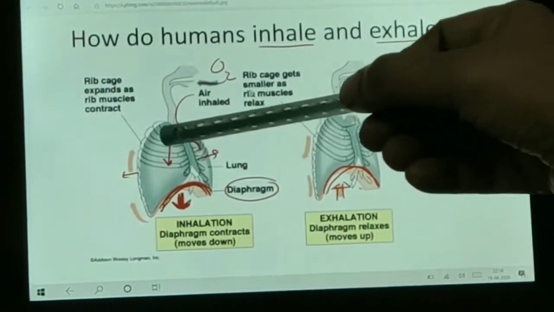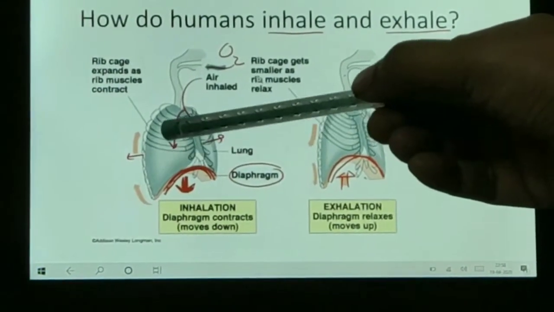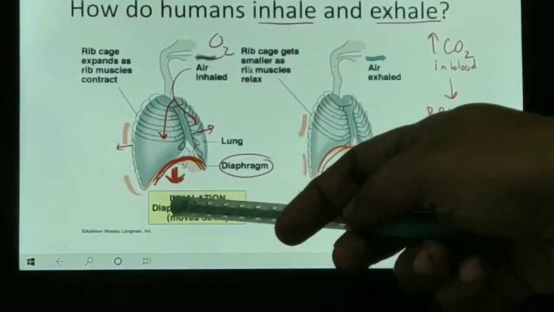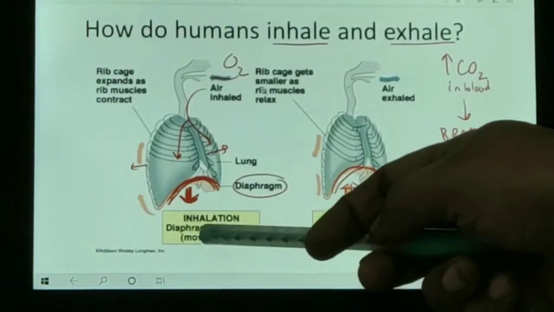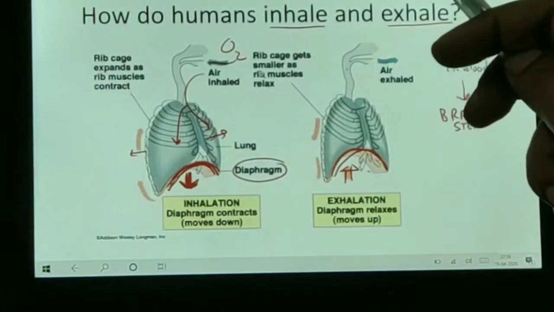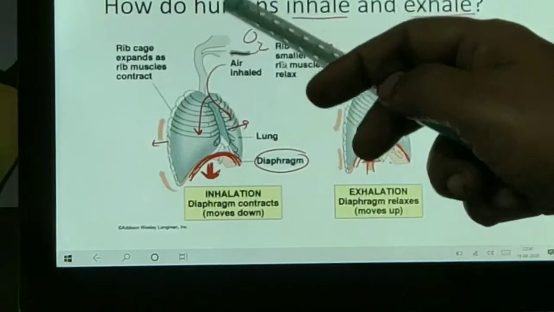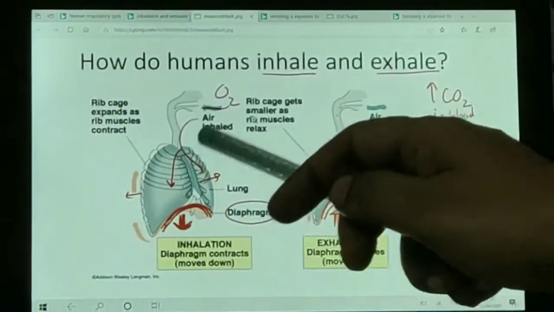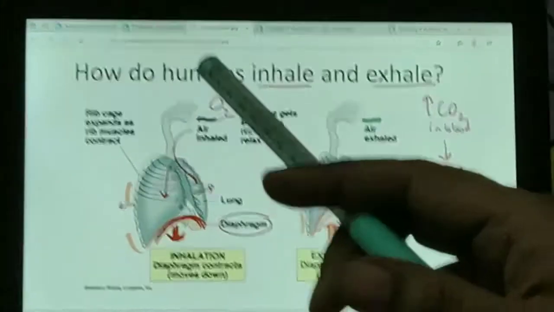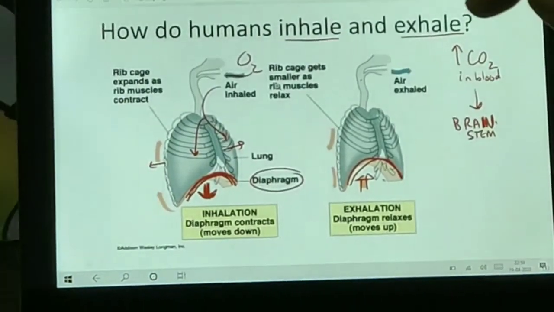Rib cage expands, comes outward, lungs expand, and the diaphragm gets flattened during inhalation. It means the diaphragm moves downward. So the thoracic cavity, that is the chest cavity, increases, ribs come outward, diaphragm moves downward. Volume of lungs increases and air enters into the lungs.